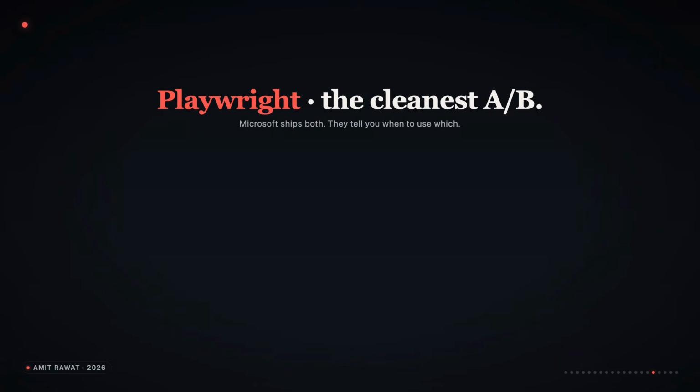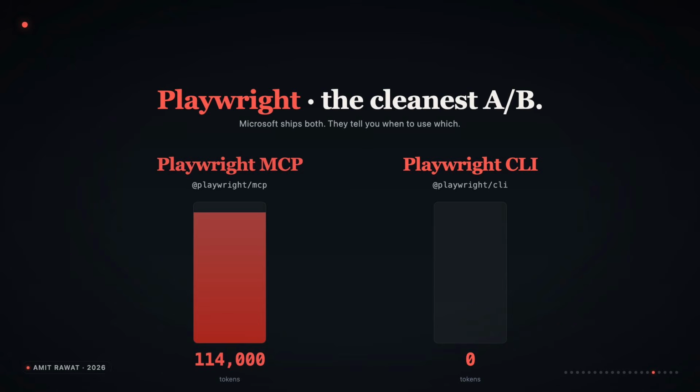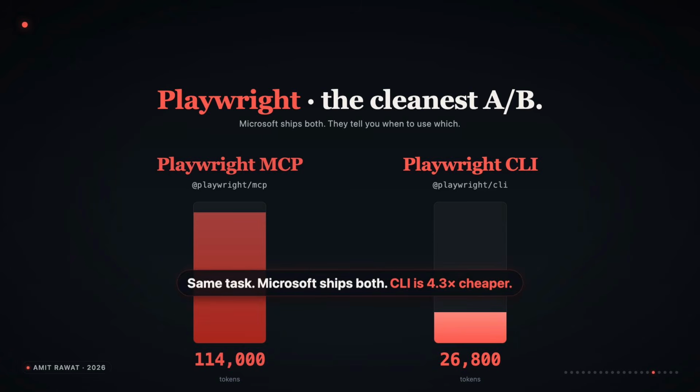Here is the cleanest example of this whole trade-off. Playwright. Microsoft ships two parallel packages now. There is @playwright/mcp and @playwright/cli. Same engine underneath, two transports. When they ran the same 8-step test through both, MCP used 114,000 tokens. CLI used 26,800, 4.3 times less. Microsoft's own README tells you when to use each. CLI for coding agents, MCP for exploratory automation, self-healing tests, long-running autonomous loops. They literally wrote down the rule.